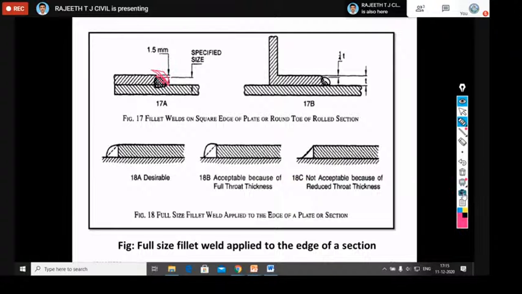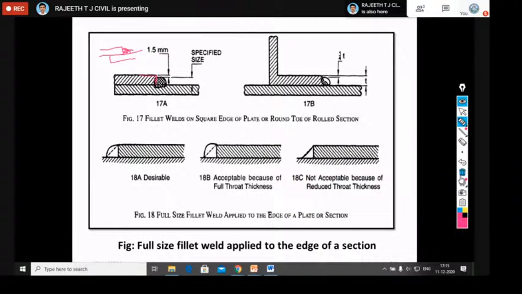Okay, the maximum size will be how much? The size of the plate minus 1.5. Okay, whereas this is for a sharp edge. If you go for curved edges, for example, when you're connecting the sharp edge plate, you're going to get this type of thing here.